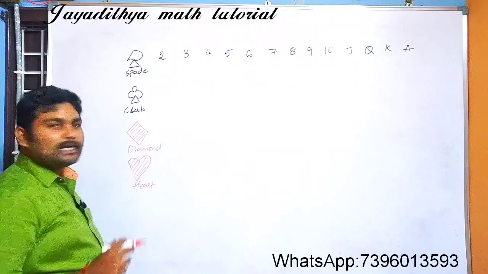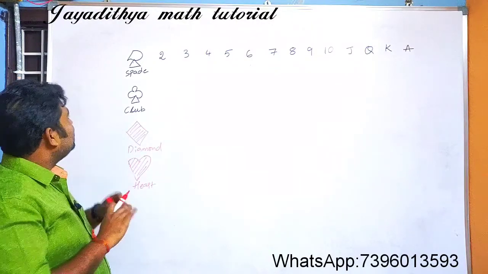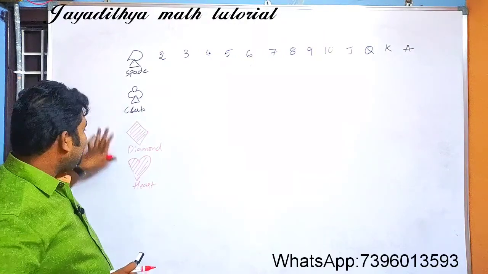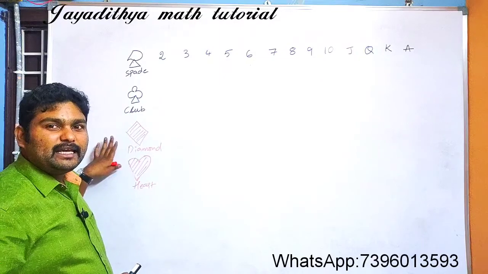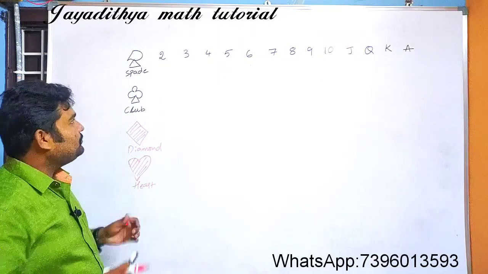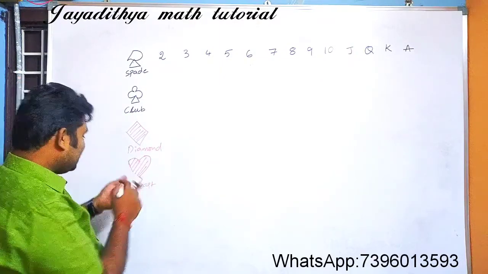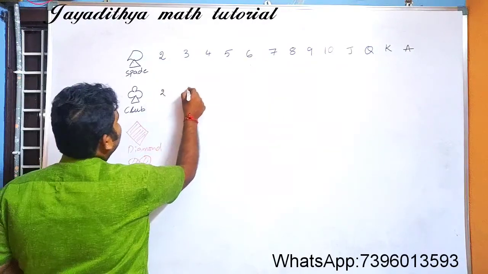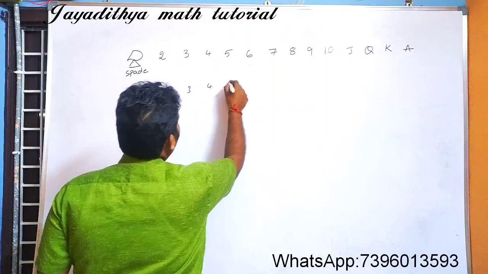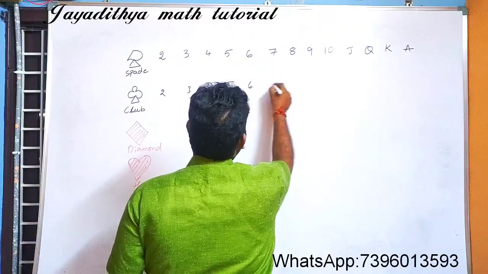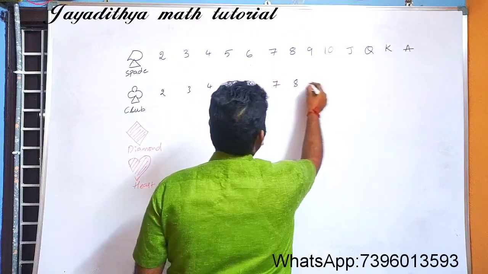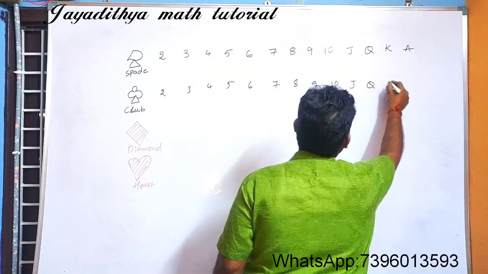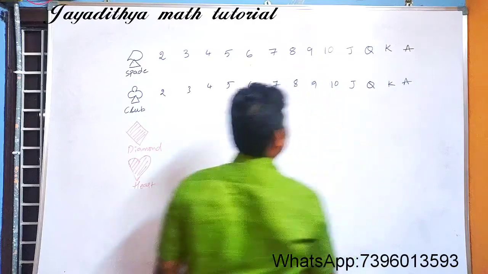I am using a different color sketch here because these two symbol cards will be in black color and these two symbol cards will be in red color. So see here, in black color club you have the cards 2, 3, 4, 5, 6, 7, 8, 9, 10, Jack, Queen, King and Ace.